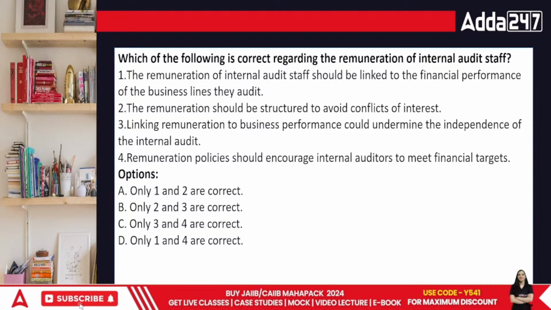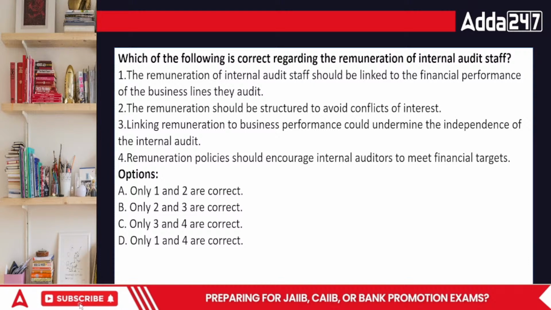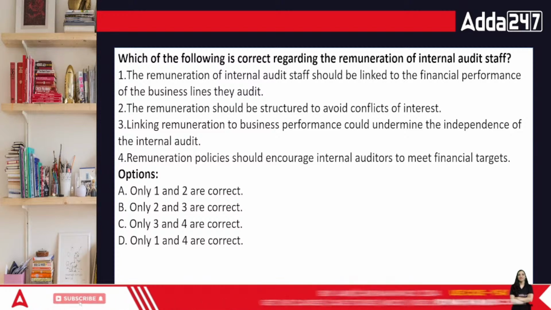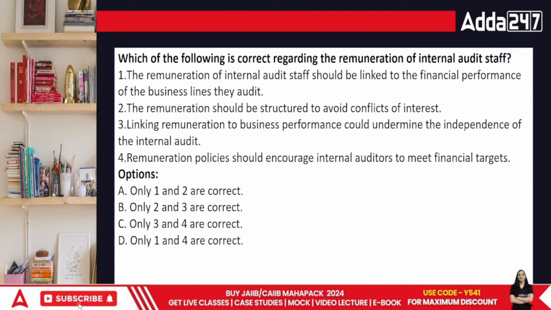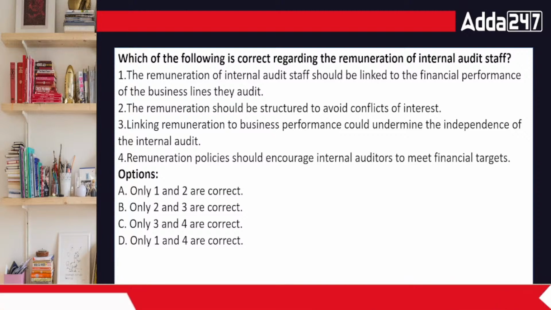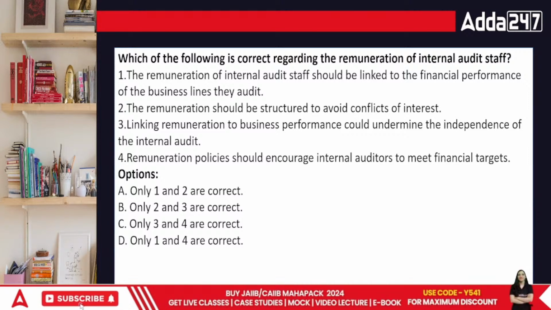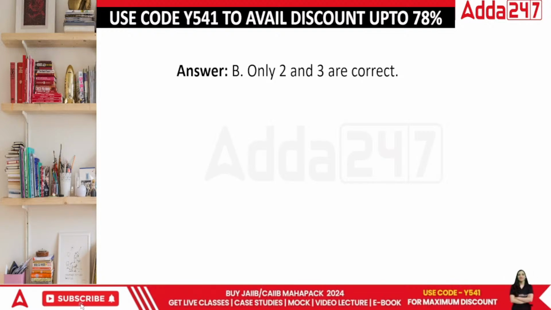Next point, everyone, is basically the remuneration should be structured to avoid conflicts. That's correct. The person should not be creating all this problem now. Then comes the next part, linking remuneration to business performance could undermine the independence. This is where we can say that. Then comes the remuneration policies should encourage internal auditors to meet. They should not be meeting the financial targets. They are just over here to let them know about the particular working, right? So in this case, the right answer is only 2 and 3 are correct. Done.